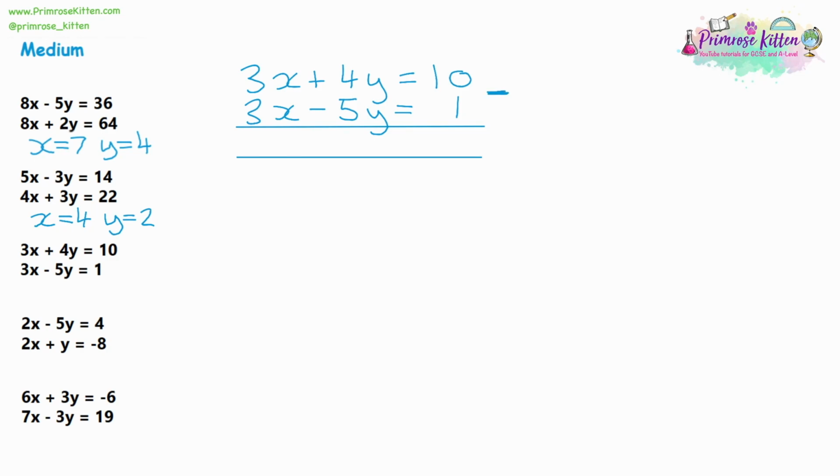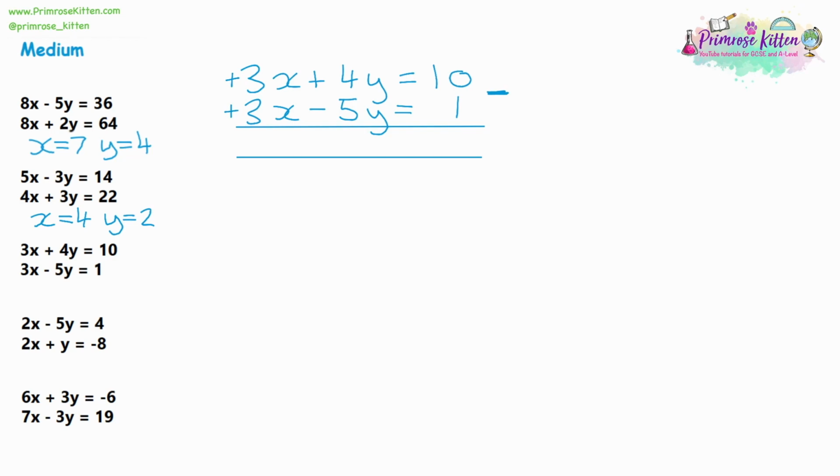I use a little key that we talked about in the last question. We've got a +3 and a +3. So because they both have the same symbols, it's going to be a takeaway question. A common mistake is students will look at the two symbols in the middle, the +4, the takeaway 5, and they'll say, oh, those are different symbols, it's an adding question. It's about the symbols on the variable you're eliminating, in this case the x, and if they've got no symbols because they're at the front, then they're going to be pluses.